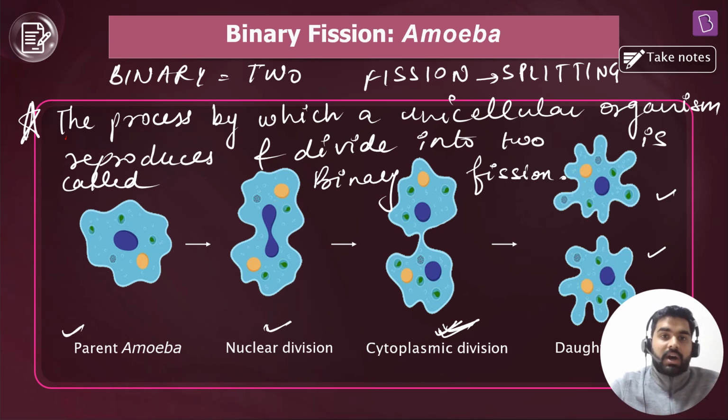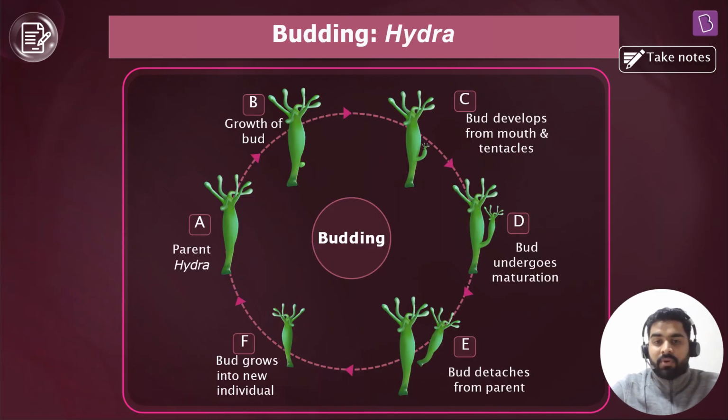Right, everyone? Okay, then. So it's time to move on, and now we will discuss another type of asexual reproduction, that is budding. In case of budding, you will observe a term bud. What is a bud in a plant? Anyone? Absolutely correct. A small bud which will develop into a flower, or it might lead into the production of leaves and so on. So we will observe a normal parent hydra, right?